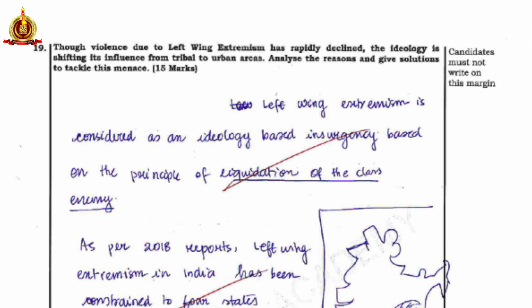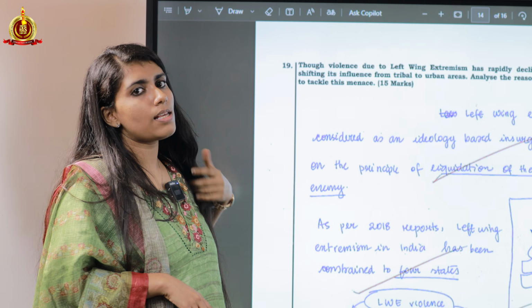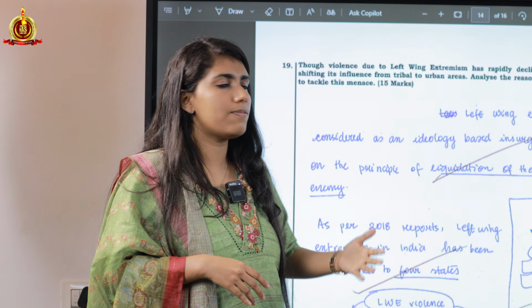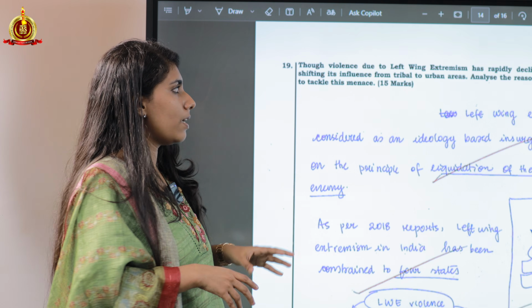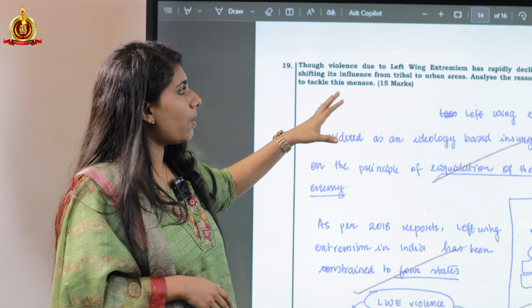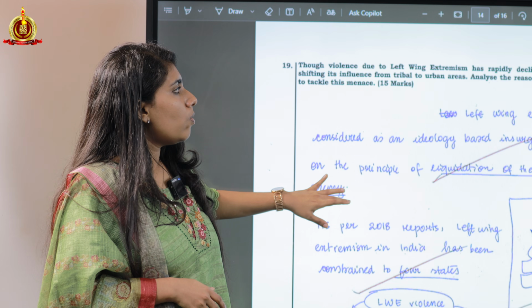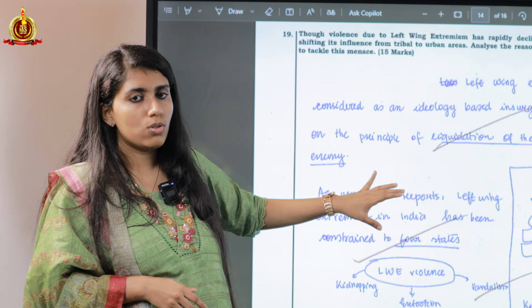The final question we're going to discuss is: though violence due to left-wing extremism has rapidly declined, the ideology is shifting its influence from tribal to urban areas. Analyze the reasons and give solutions. This is a left-wing extremism question, and in the current mains itself there was a question about left-wing extremism. In the first part, we have to talk about how left-wing extremism has rapidly declined, so there is potential here to draw a map.